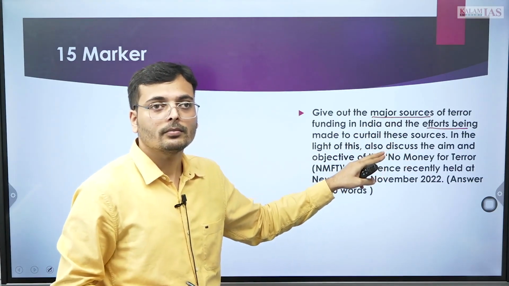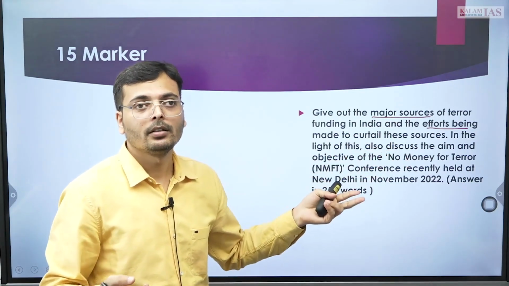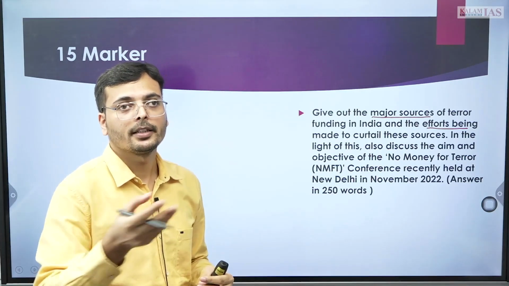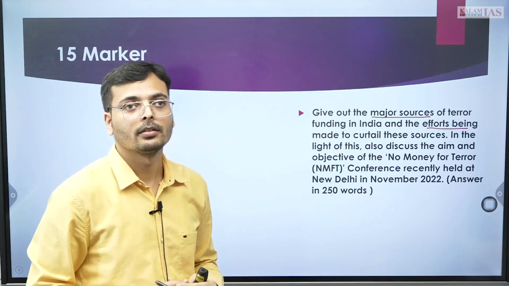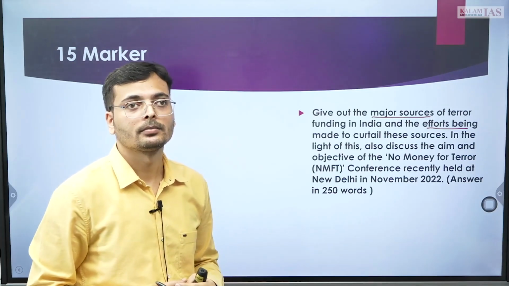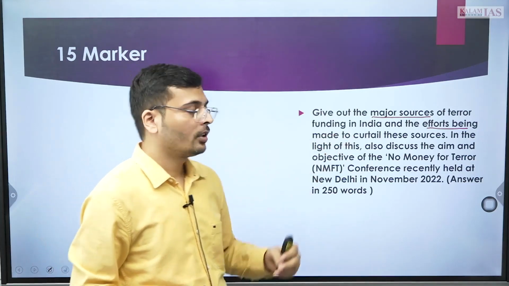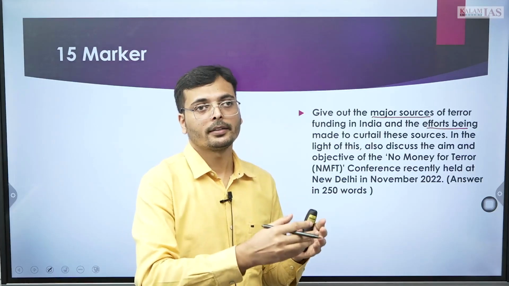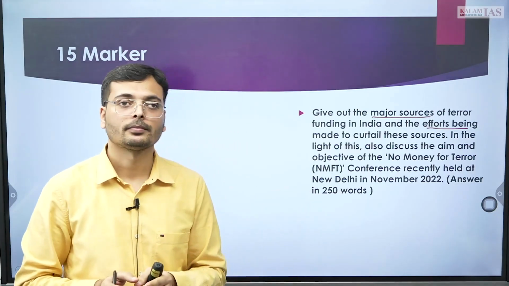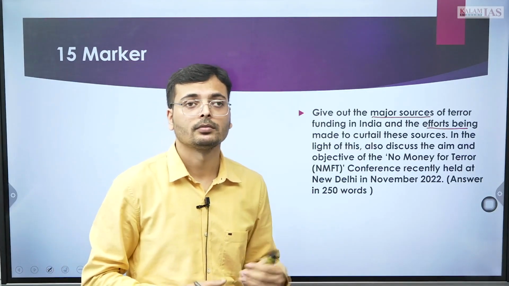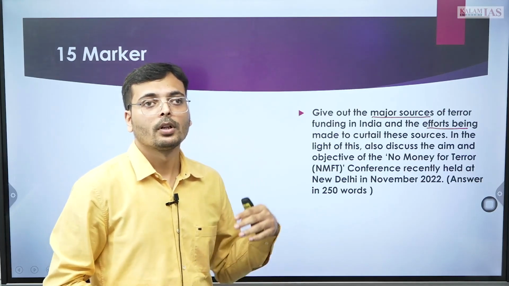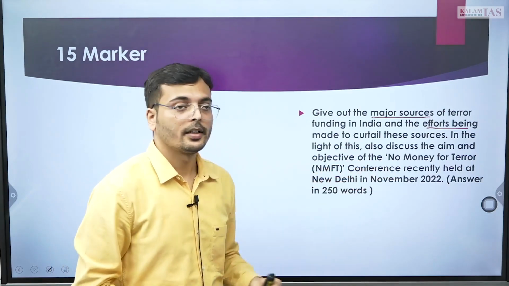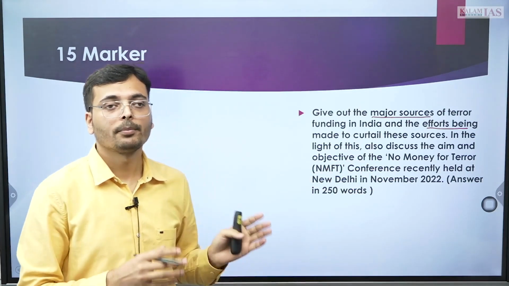Sources, for example, charity, for example, oil sold by ISIS, black marketing, then opium trade. So these were the sources. Then efforts, how do you have to write? National and international, you have to divide, like FATF, carbon, money laundering. Then again, No Money for Terror, a direct question. Aims and objectives, simple.